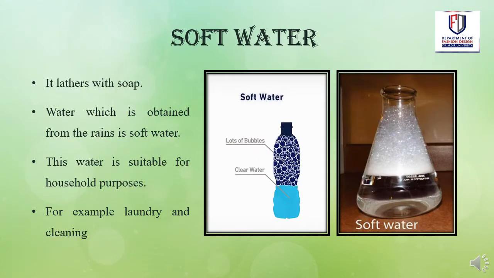Soft water. How to identify whether the given water is hard water or soft water? It can be identified simply by adding a few drops of soap solution to the given water. If the soap solution and water form lather, that is soap bubbles, it is called soft water. Water obtained from rain is called soft water. So soft water can be obtained mainly from the rain. This water is suitable for household purposes, for example, laundry, cleaning, washing your clothes, etc.